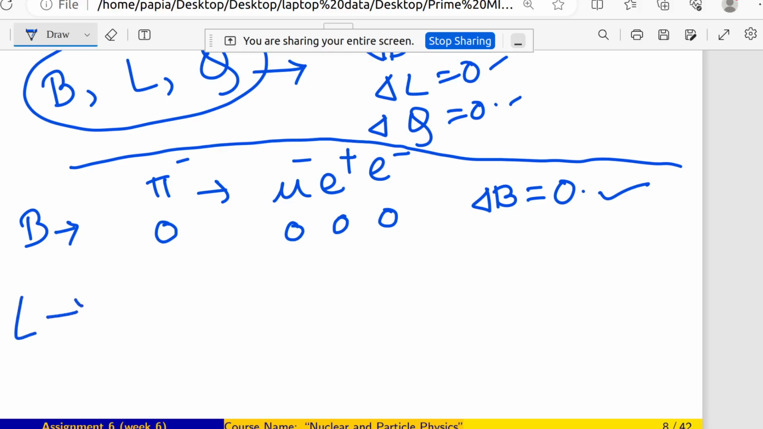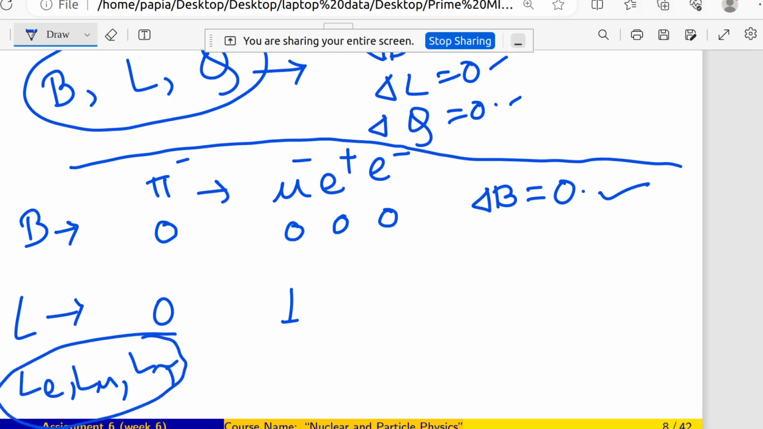Now coming to L. L is nothing but the lepton number. For pi minus, the lepton number is 0 because pi minus is not a lepton. For mu minus, the lepton quantum number is 1. Right now I am talking about Le, L mu, L tau, and as a whole I am considering them as L. A lepton particle has L as plus 1, the anti-lepton will be minus 1, and a non-leptonic particle will have L value 0.